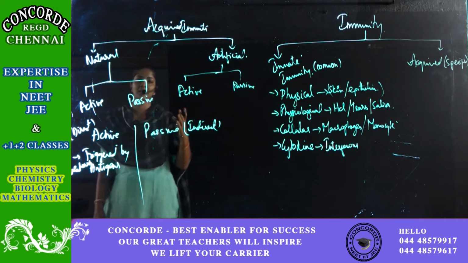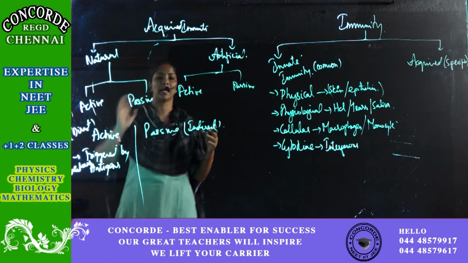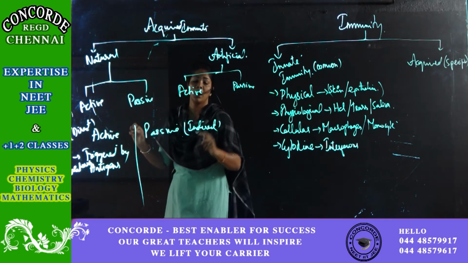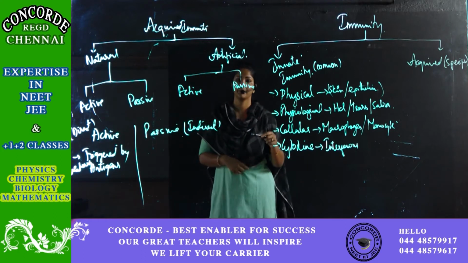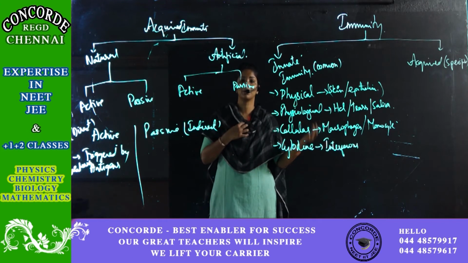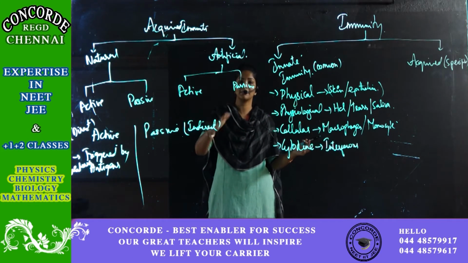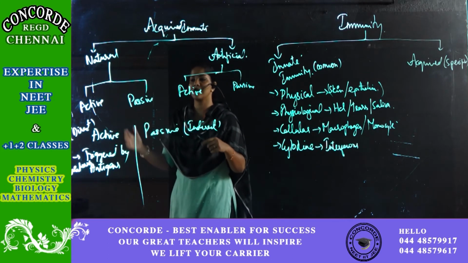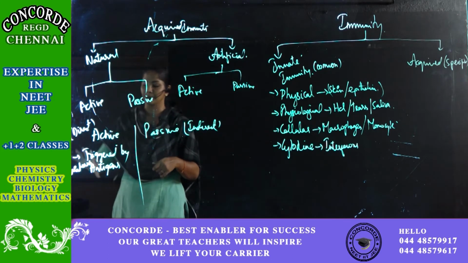So I can divide acquired immunity into natural and artificial. Innate is natural, but it is by birth. You can get something natural as we grow. You can also acquire natural immunity, but innate is something by birth. So you should not confuse innate and natural. Natural has active and passive, and artificial has active and passive.